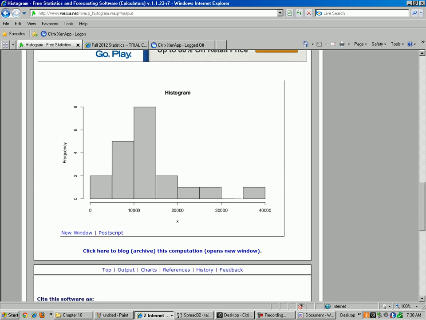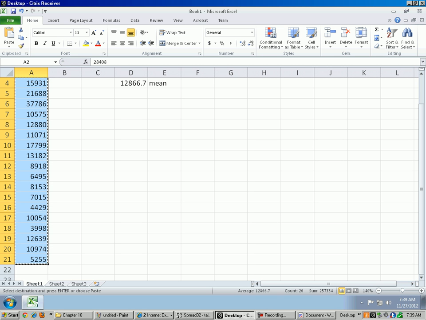Here's our histogram. Median around 10,000 like we expected, but there is quite a significant skew here. And in fact, it looks like there might be an outlier. That 37,000 number, awfully big in relation to the rest. So let's investigate that potential outlier there. Let's go back to Excel here.